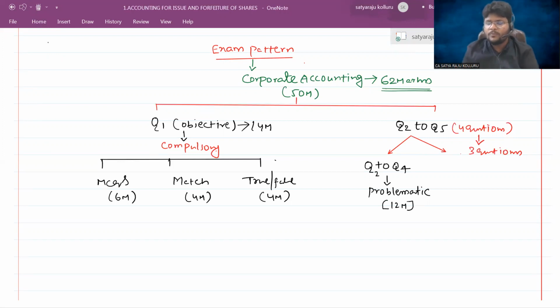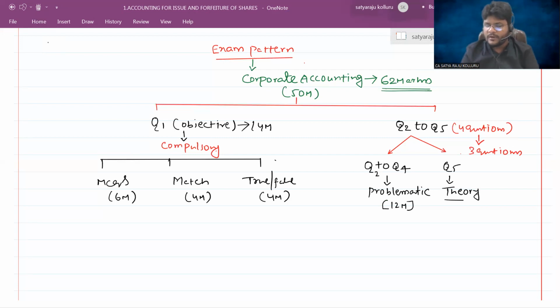If there are 2 sub-questions, 6, 6. If there are 3 sub-questions, they might ask 4, 4, 4, or they might give 5, 5, 2. They will arrange according to their order. There is no specific format or blueprint given by the CMA Institute for designing such sub-questions. Next, the last question, question number 5, is a completely theory question.